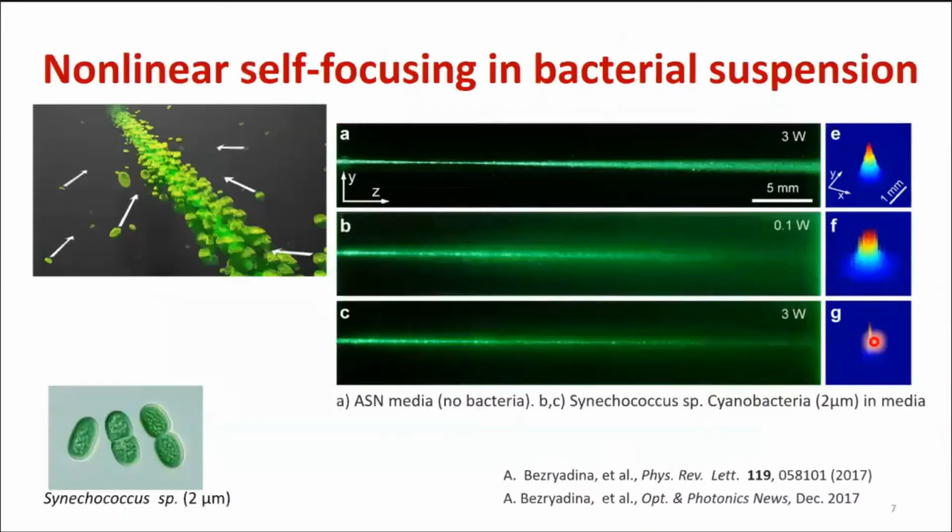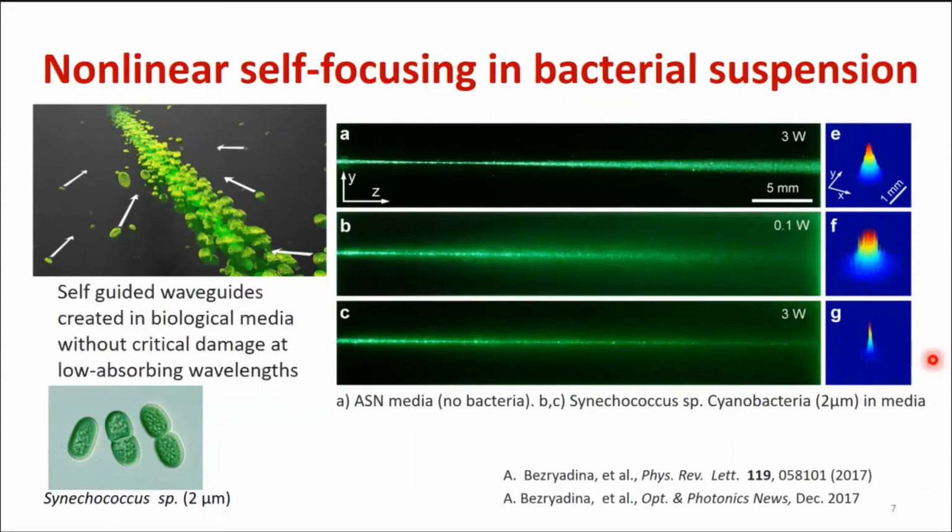Now let's look quickly at what's happening. This is a very common bacteria. They're very small, 2 micrometers long. They live in seawater pretty much everywhere on our planet. If we send a laser beam just through seawater without bacteria, light normally diffracts, even at high laser power. However, if we introduce bacteria, we obviously observe strong scattering. When we increase laser power, nonlinear effects start to play, which is quite surprising because bacteria have an index of refraction very close to the media, but we still see strong nonlinear effects and we create beautiful waveguides.